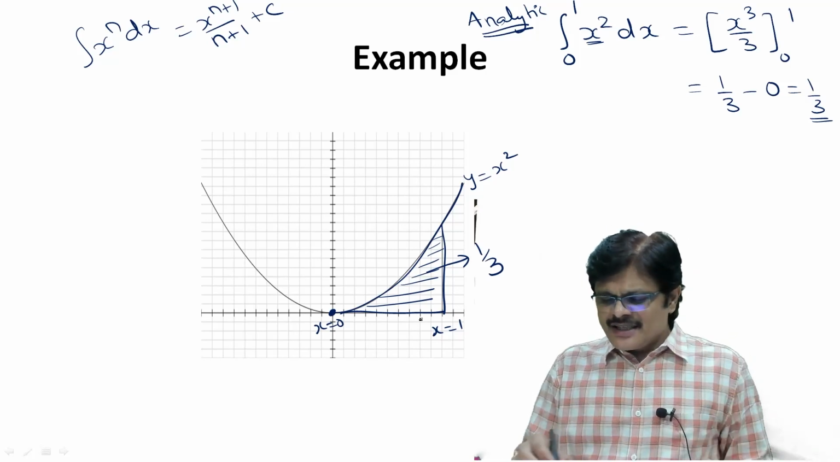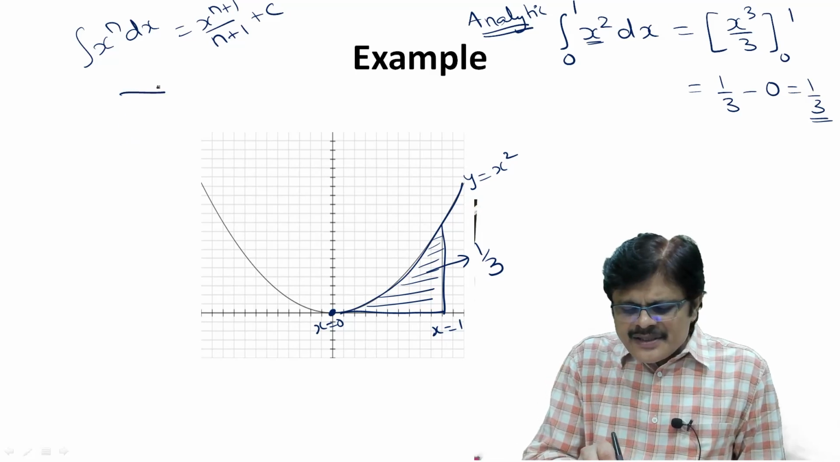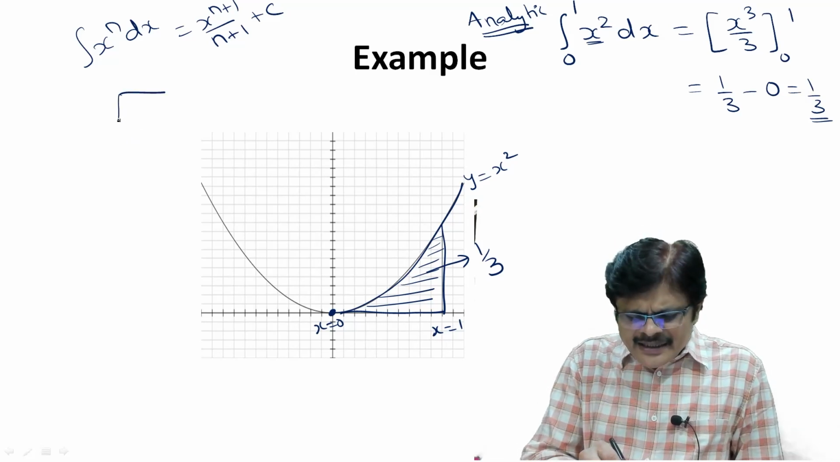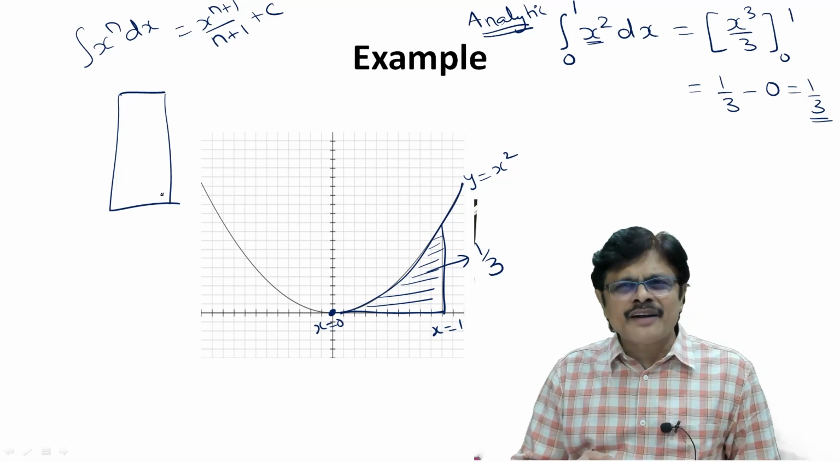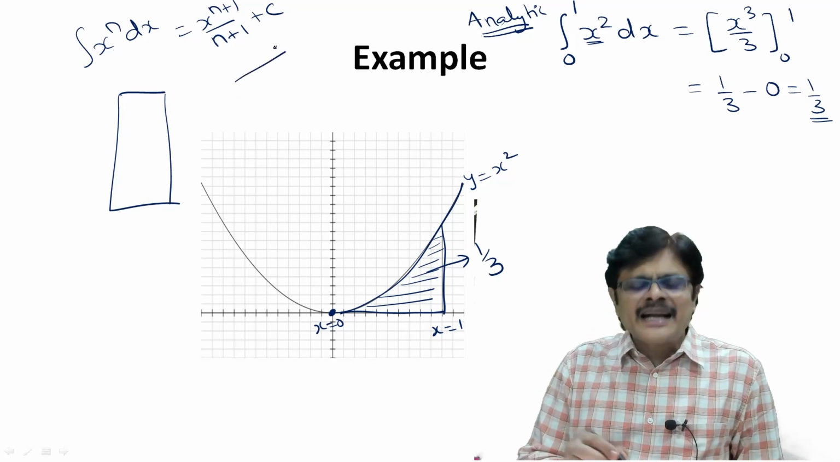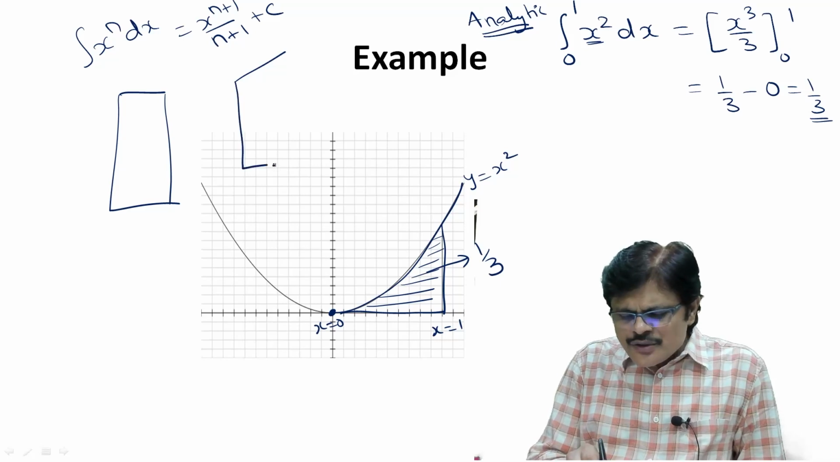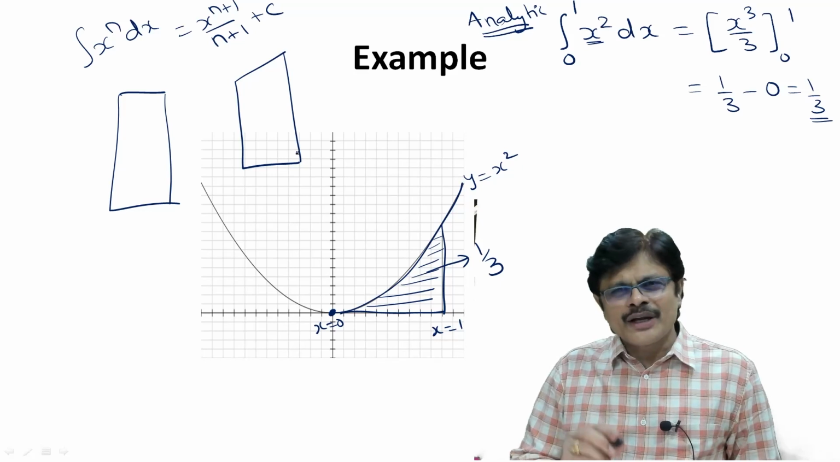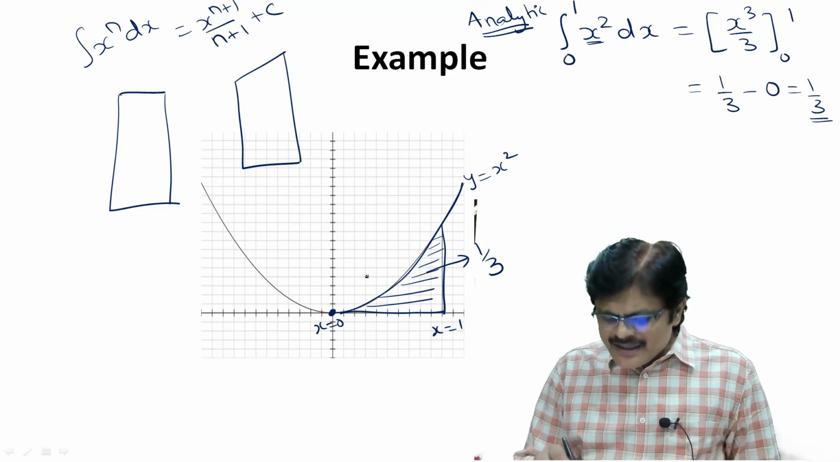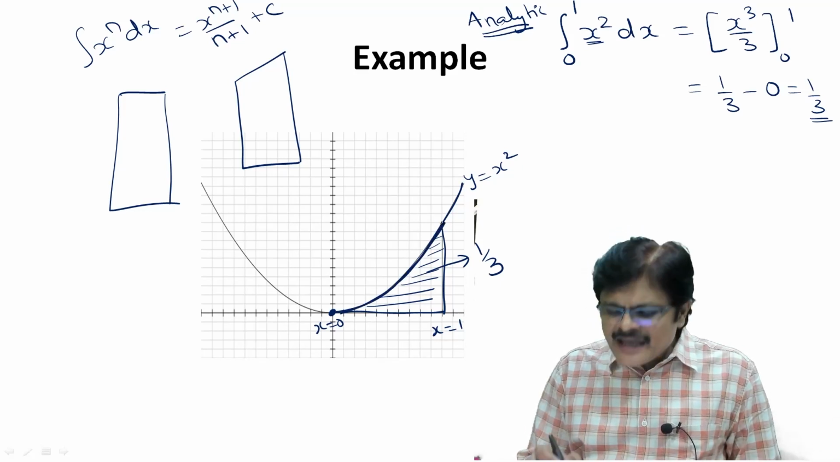See, my dear friends, if this is a straight line like this, the area under this means you get a rectangle. You can find the area of a rectangle. Suppose it is a slanted line like this, then also you can find the area because it is a trapezoid. Okay, we can find the area. But this is a curve. How to find area under the curve?